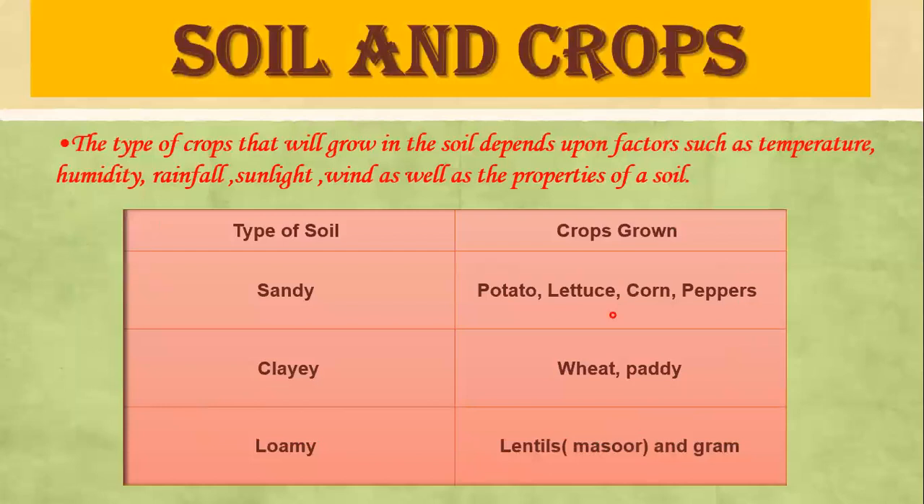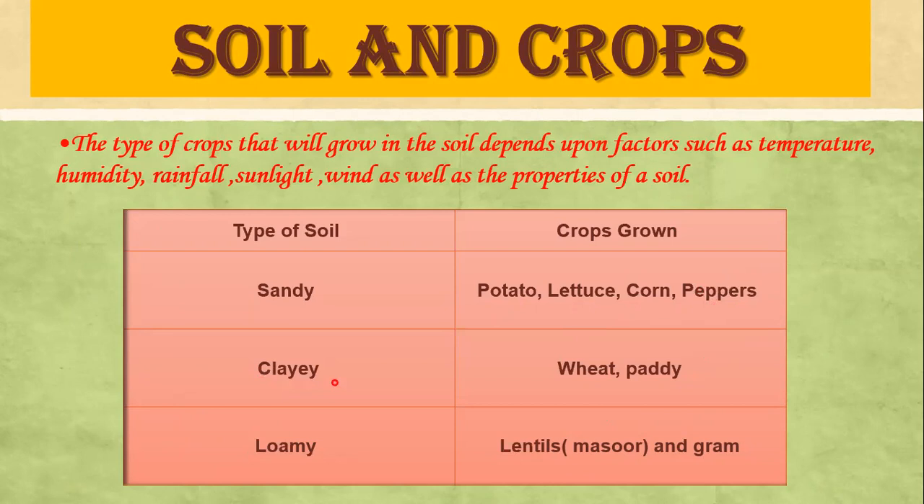As you can see in the picture, sandy soil, which is usually found in deserts, is very dry soil. It doesn't support the growth of crops because the particle size is quite big. Water percolates very quickly, and it also carries away the nutrients, which is called leaching of nutrients. That makes the soil unfit for the growth of plants, but it still supports some crops like potato, lettuce, corn, and peppers.